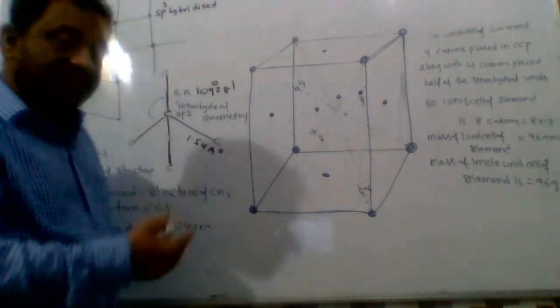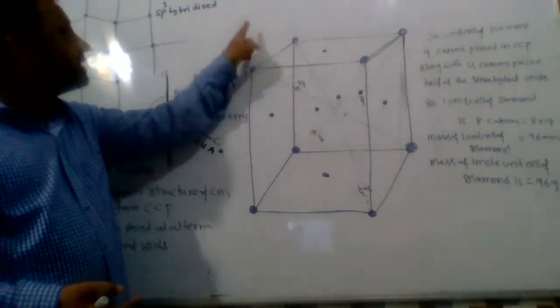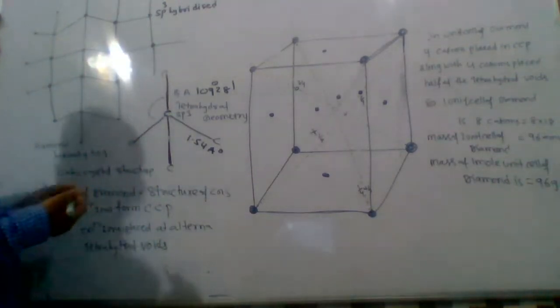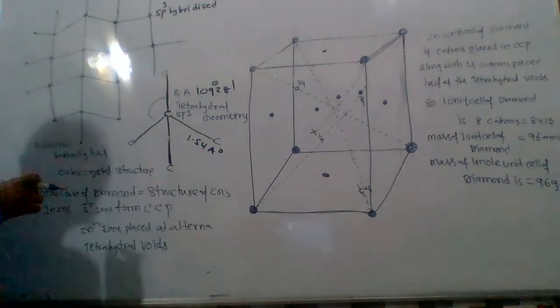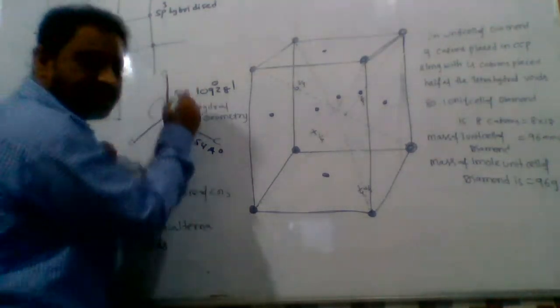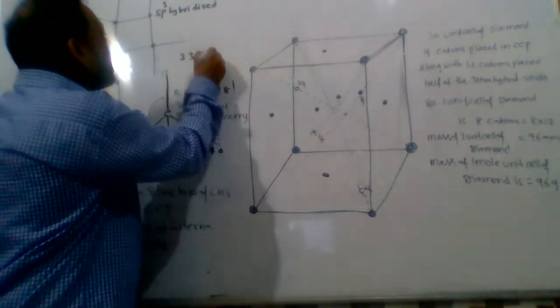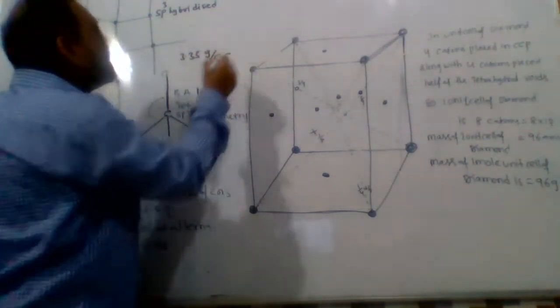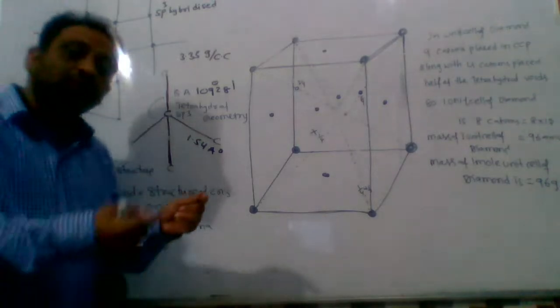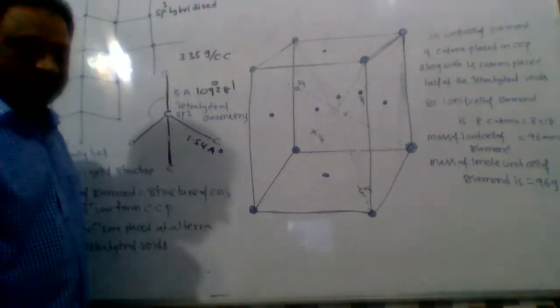The most hard natural material is diamond. Diamond has high density. The density of diamond is 3.35 grams per centimeter cube due to its three-dimensional structure.